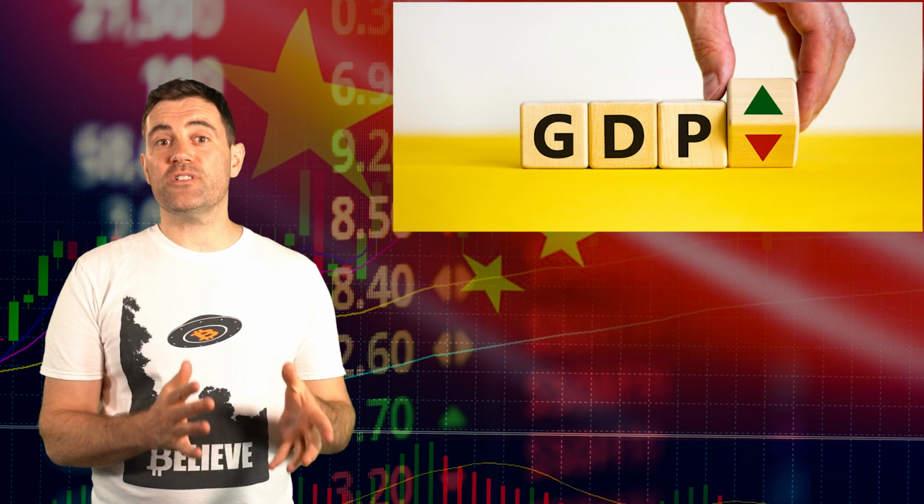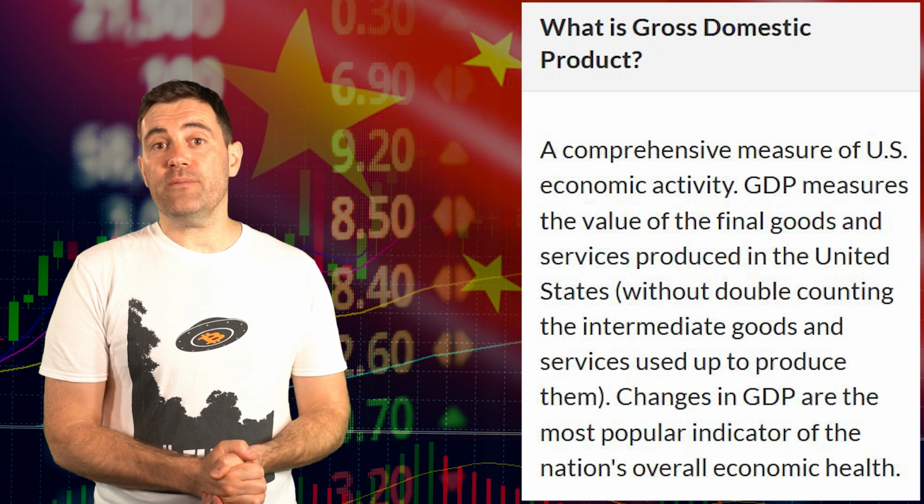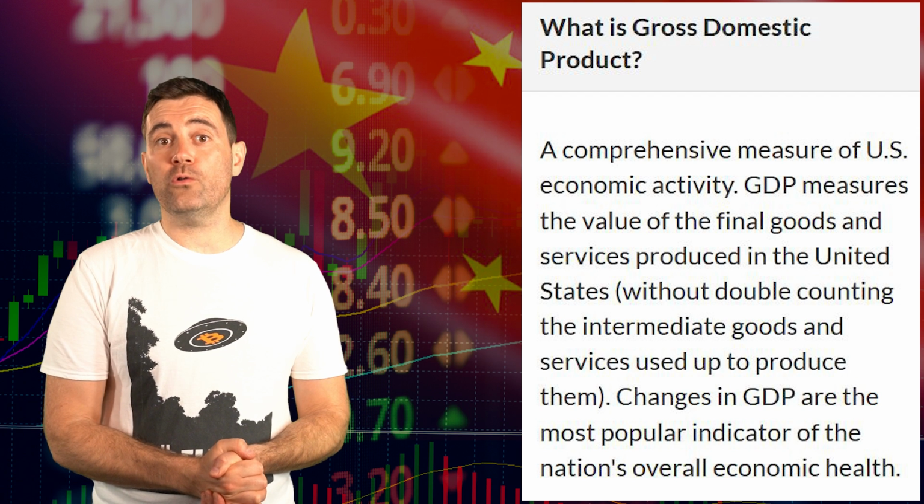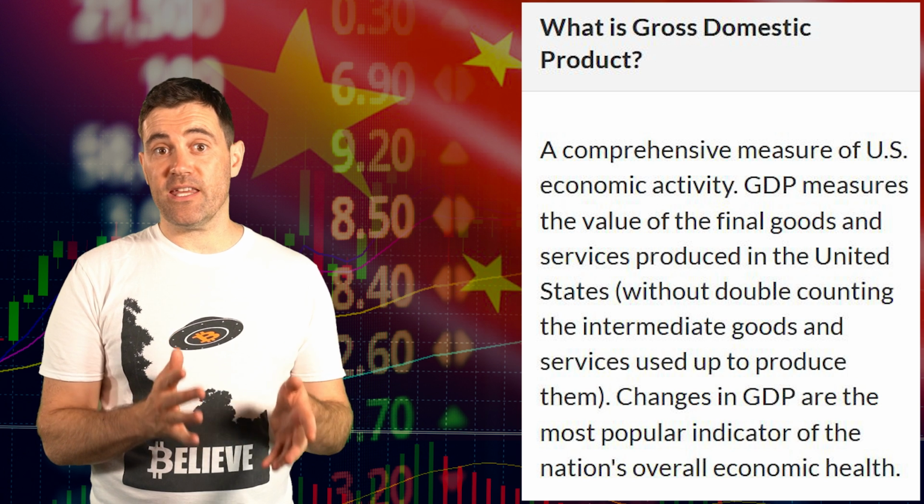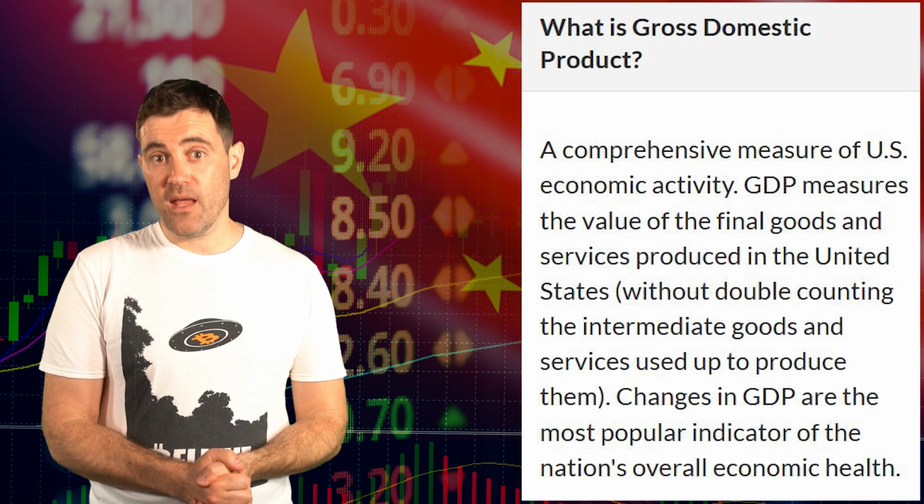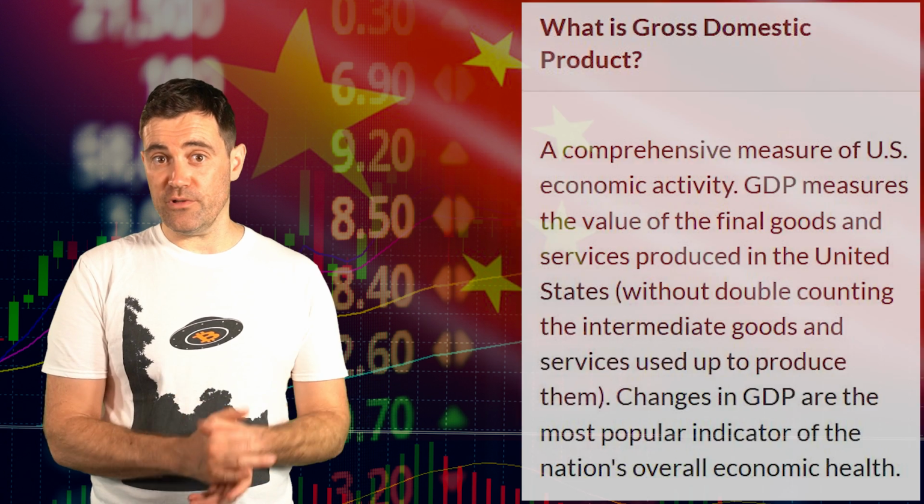Let's hear the truth about China's GDP stats. Before we dive into the data, it's important to quickly jog our memory about what gross domestic product is and how it's calculated. So, quite simply, GDP is the sum of all the goods and services that are produced in a country within a particular time period. It is perhaps the best measure of a country's total economic output.